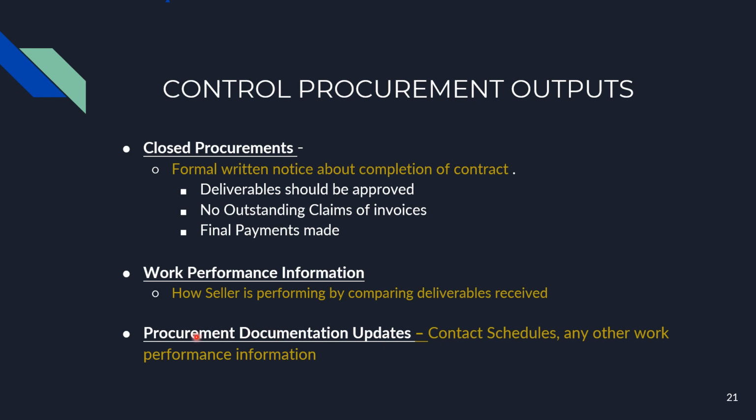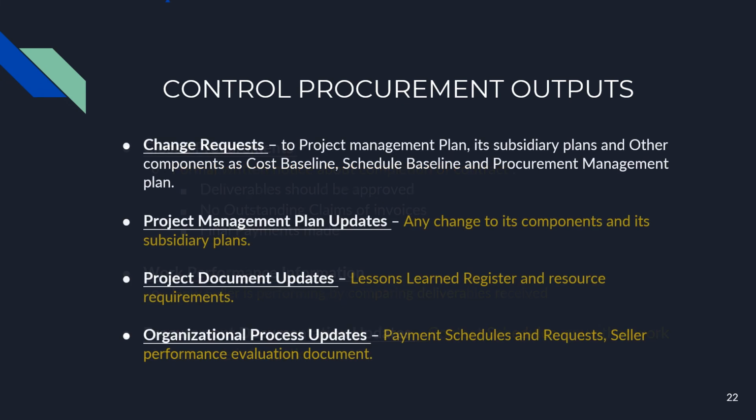The third output for control procurements is procurement documentation updates. In procurement documentation updates, we can update the contract schedules or any other work performance information which we need to update. A few other outputs for control procurements are change requests to the project management plan, its subsidiary plans, and any other components. Examples: cost baseline, schedule baseline, and the procurement management plan.